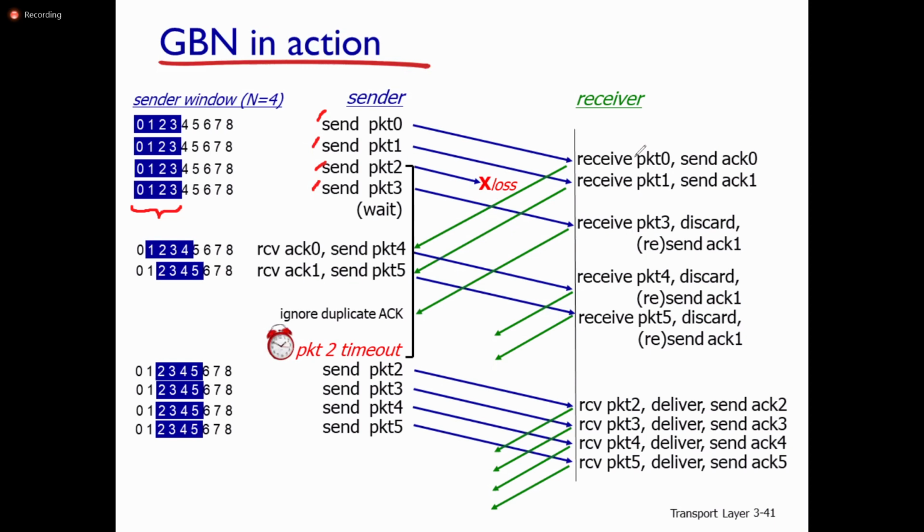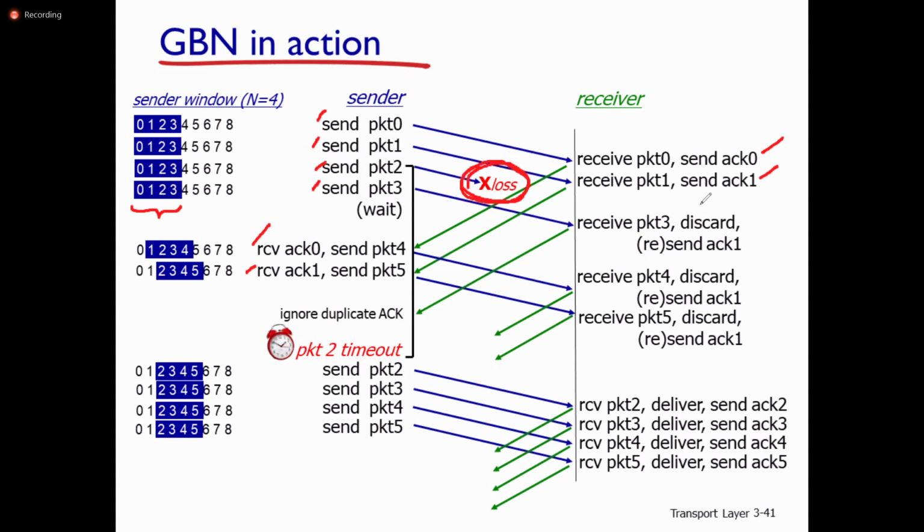Here you can observe: received packet 0, send acknowledgement 0. Received acknowledgement 0, send acknowledgement 1. Received acknowledgement 1. Now there is a loss of packet here. Packet 2 is lost, but packet 3 is successfully received.